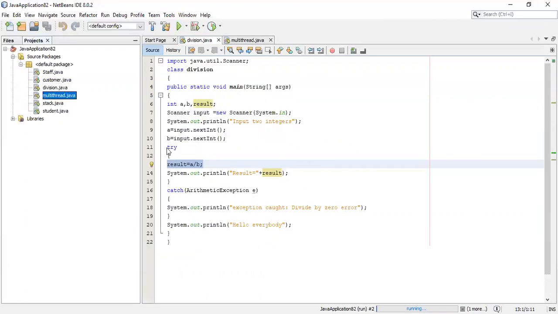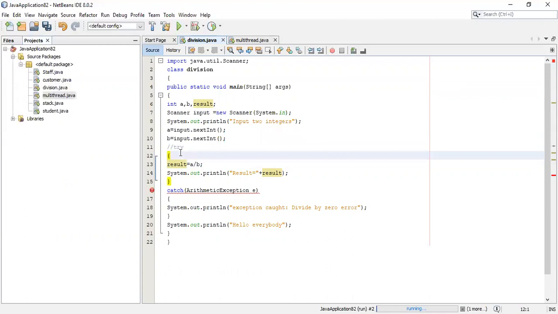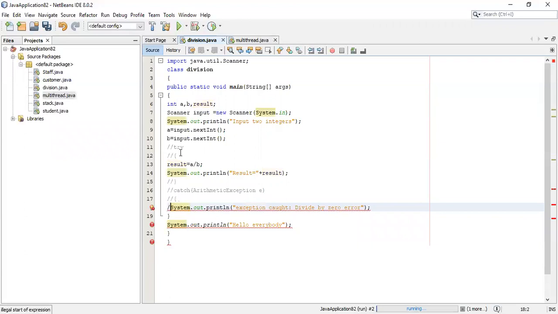Suppose I don't use the try and catch block, what kind of error will you see? Suppose I comment out the try block and the catch block, so you will understand what the main advantage of using try and catch block is.